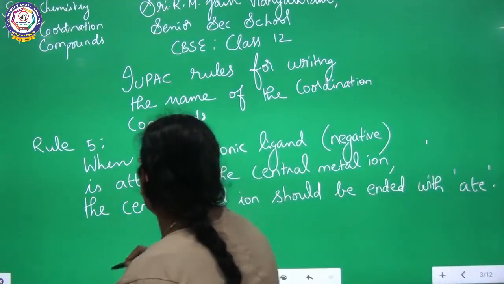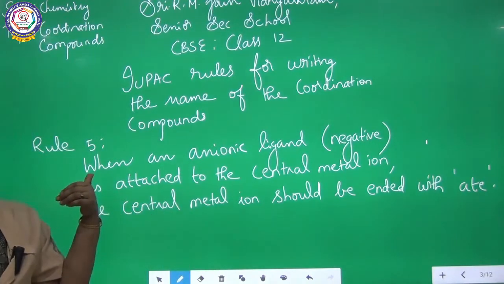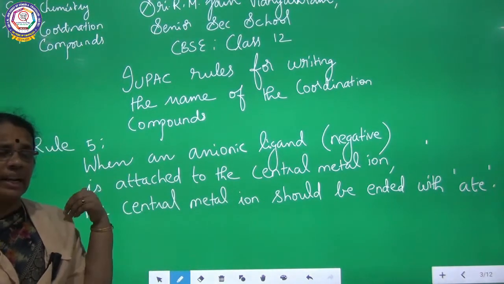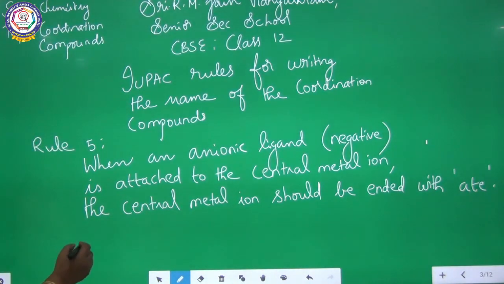So the rule is very clear. When an anionic ligand or negative ligand is attached to the central metal ion, the central metal ion should end with ATE. I am going to write an example now.